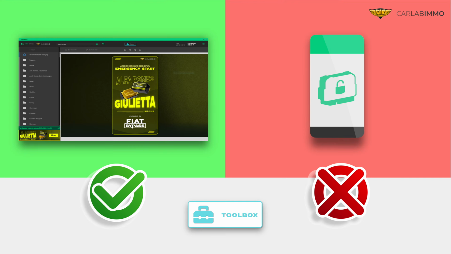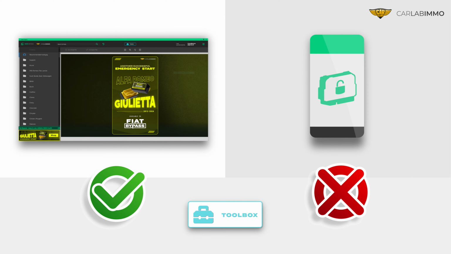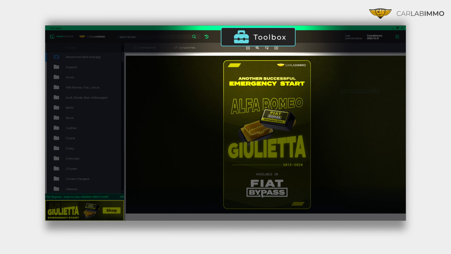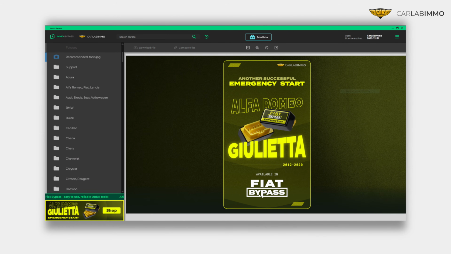Toolbox is available only on PC. To use Toolbox, log into Immo Bypass on your PC. Find the Toolbox button at the top bar of the interface and click it.